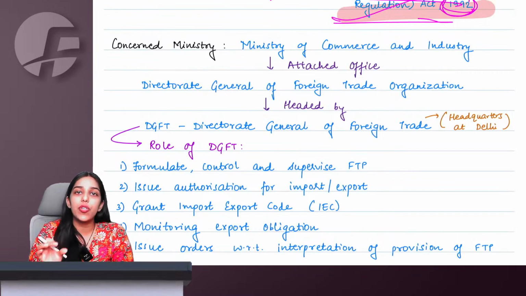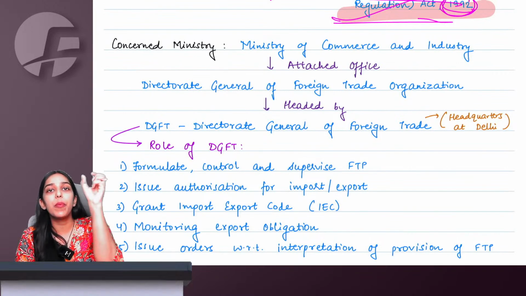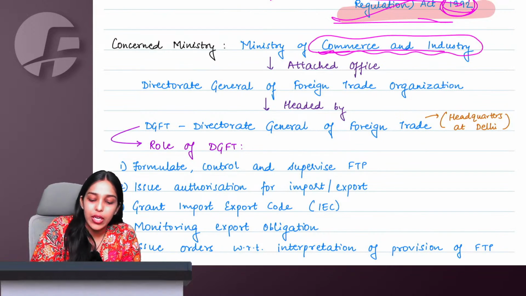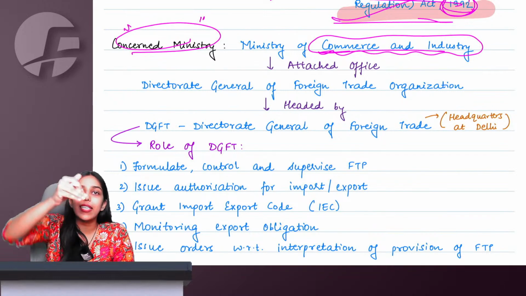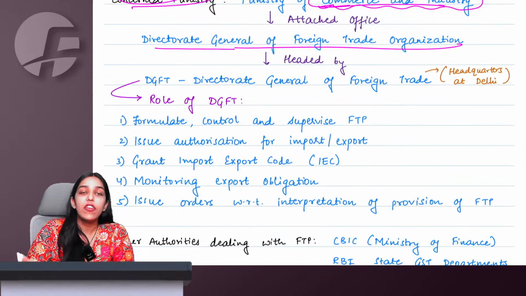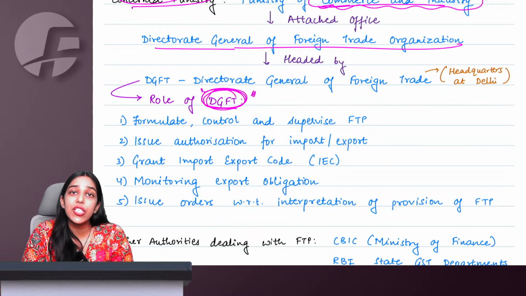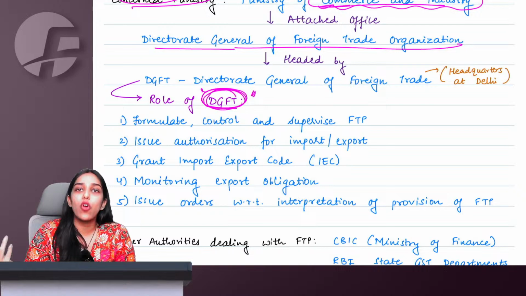Which is the ministry concerned with foreign trade policy? As we said, the government, but which particular ministry? The Ministry of Commerce and Industry is the concerned ministry for foreign trade policy, which has an attached office, the Directorate General of Foreign Trade organization, headed by the DGFT. Ma'am, who is the DGFT? Director General of Foreign Trade, an IAS officer.